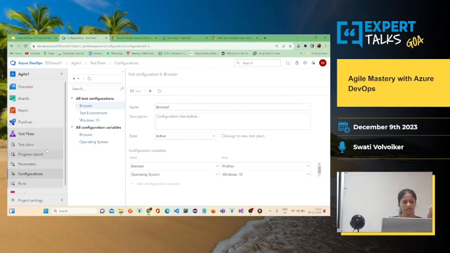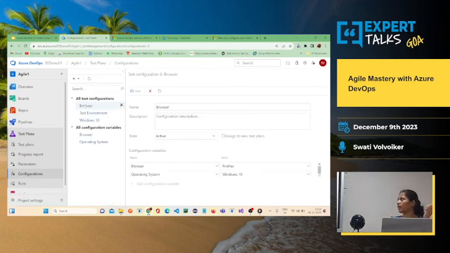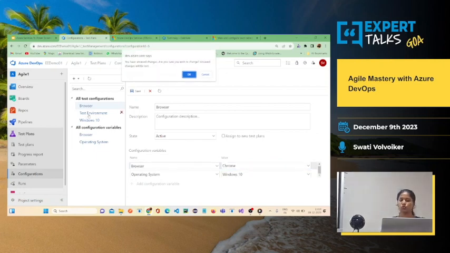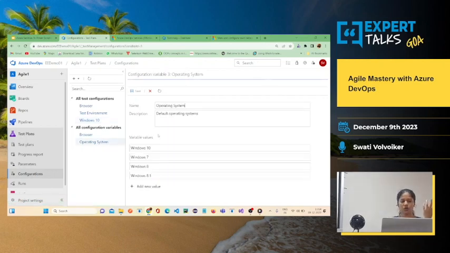Okay, so there is one option called configurations here. So here there are certain configurations that are already added, such as browser. You can choose your own browser like Firefox, Chrome, etc. Then you can choose your test environment. If it is an automation environment, you can select automation, or for manual testing, you can choose your test environment. You can choose Windows 7, Windows 10, and similarly the operating system.